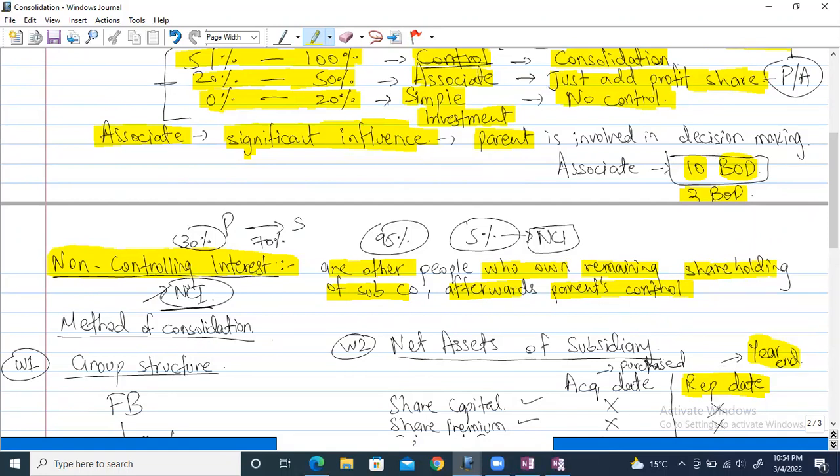Exactly. It depends on the percentage of shareholding, but in most cases we'll say the simple investors, who do not have any relation in the company. They don't make any decisions. They're not even heard. They're just investing for fun, right?